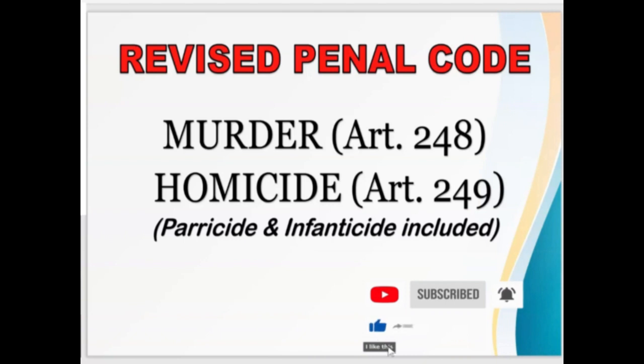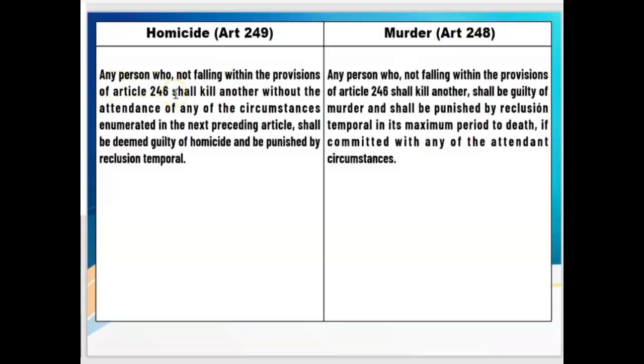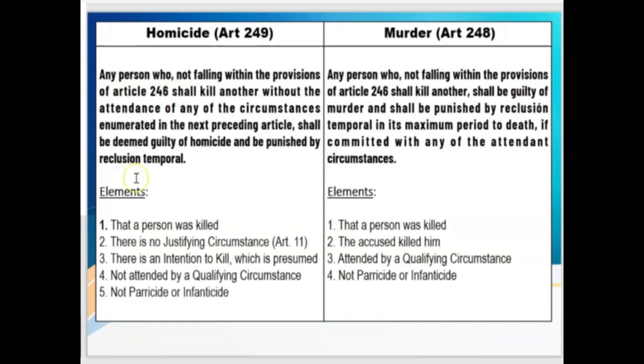The crimes of murder and homicide fall under Title 8, which is crimes against person. Now, these are the articles defining the crimes of homicide and murder, and these are the respective elements of these crimes. The main difference and the fundamental distinction between the crime of homicide and the crime of murder is the presence of a qualifying circumstance. Take note that in homicide, it must not be attended by a qualifying circumstance, which is not the case when it comes to the crime of murder, because qualifying circumstance is one of the elements of the crime.